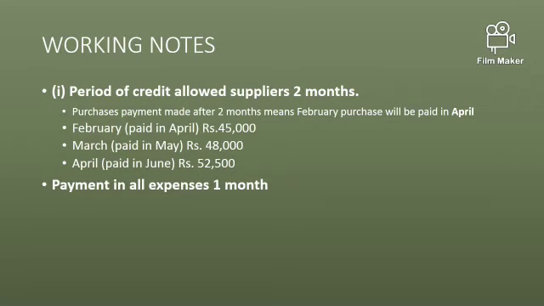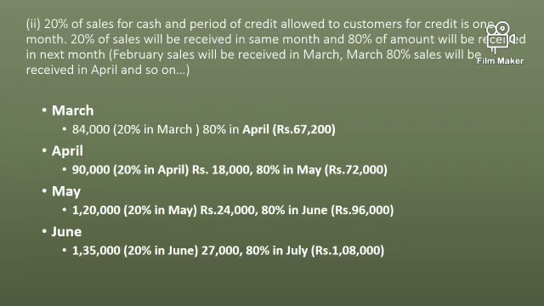And another adjustment was that all payments we have to make after 1 month. Now the next adjustment we will consider for cash receipts. The sales are 20% cash sales and 80% credit sales. So here is the solution, or you can say the working note, for cash sales and credit sales.